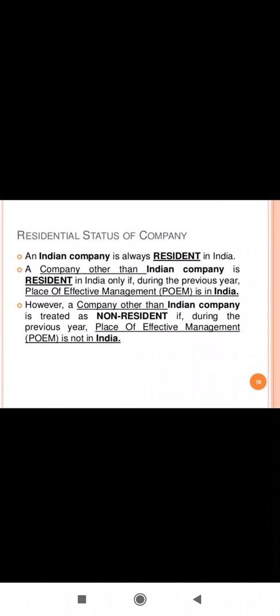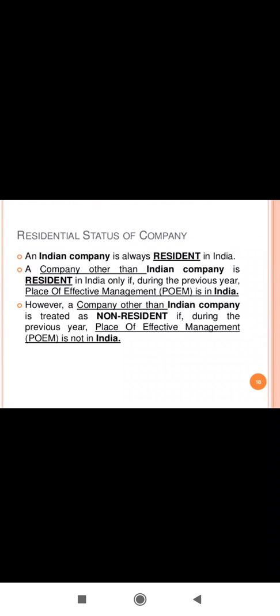Next, how to determine the residential status of a company. An Indian company is always resident in India. A company other than an Indian company is resident in India only if during the previous year the place of effective management is in India. However, a company other than an Indian company is treated as non-resident if during the previous year the place of effective management is not in India.